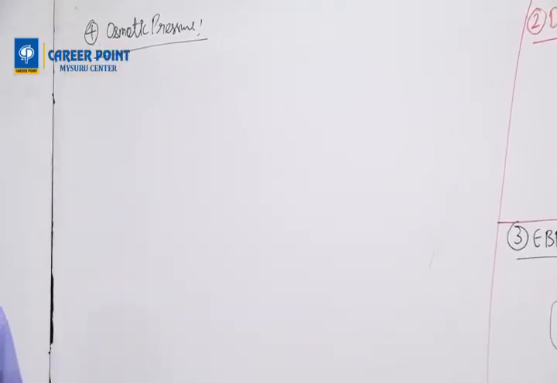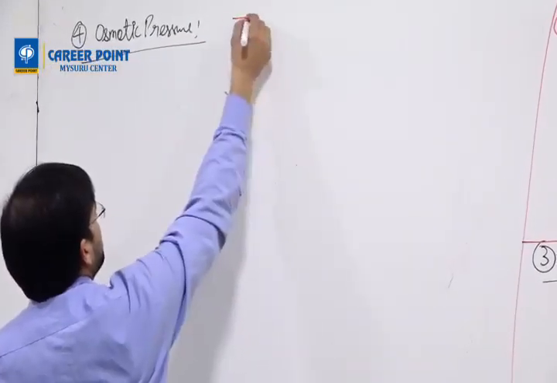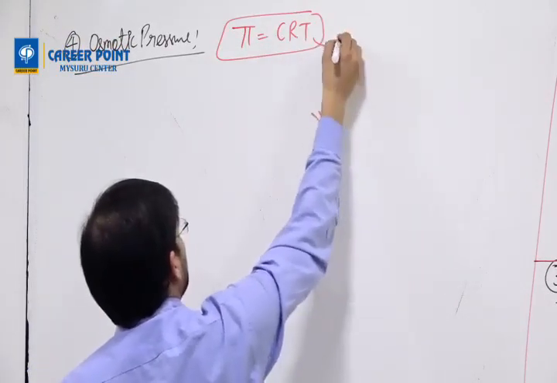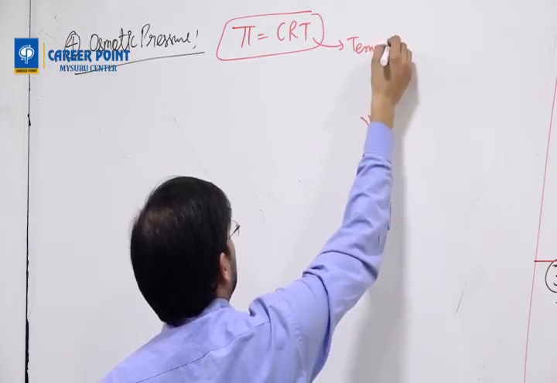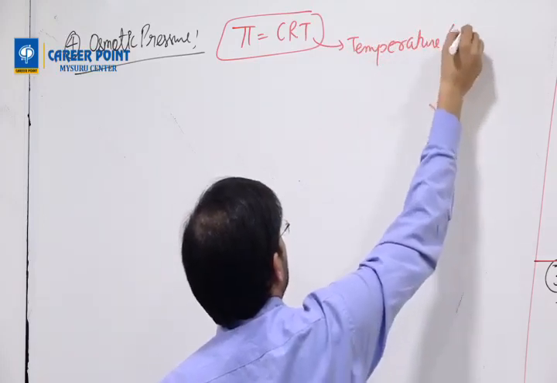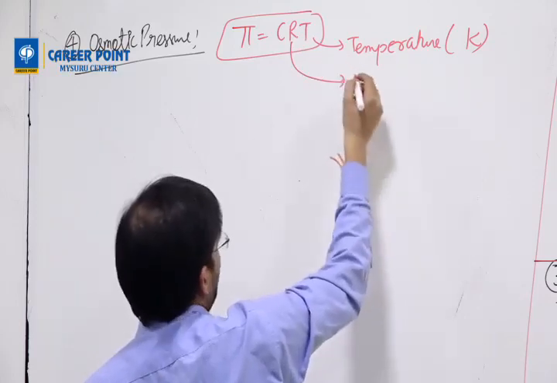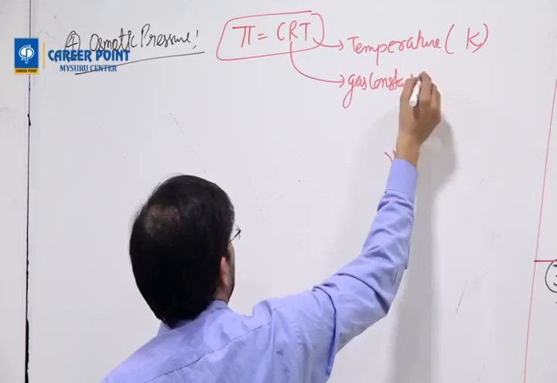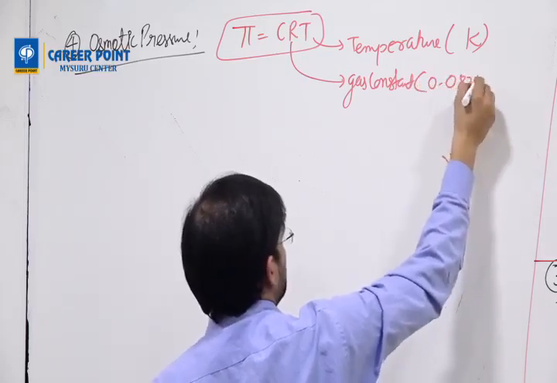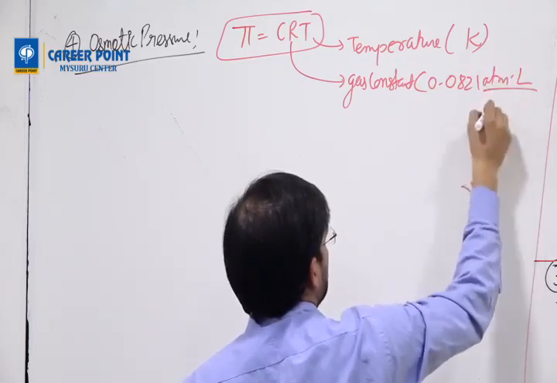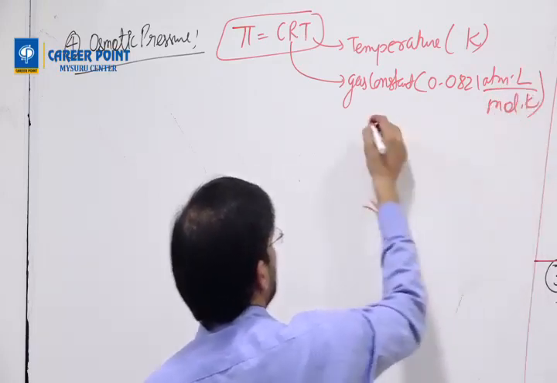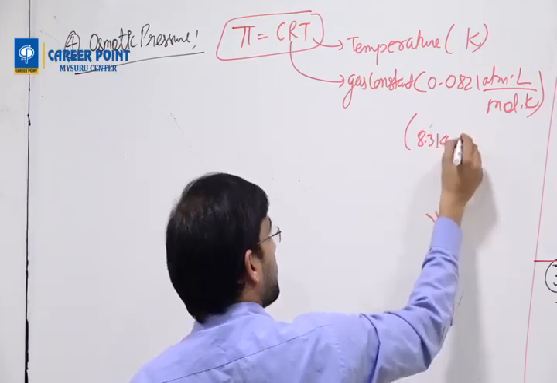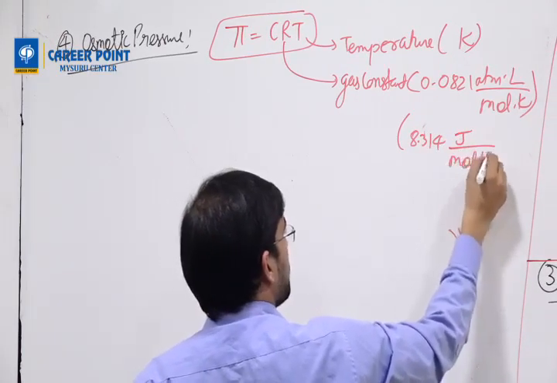Osmotic pressure is denoted by pi, calculated as CRT, where T is temperature, which must be in Kelvin, R is the gas constant, whose value we take as 0.0821 atm liter per mole per Kelvin, or we can take 8.314 joules per mole per Kelvin.